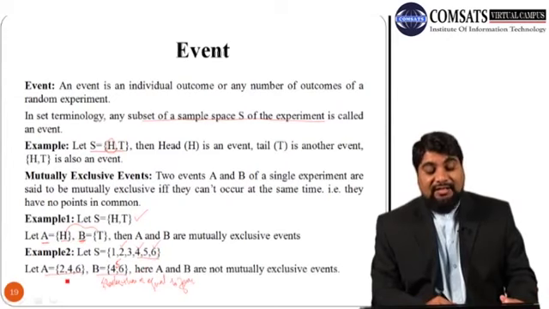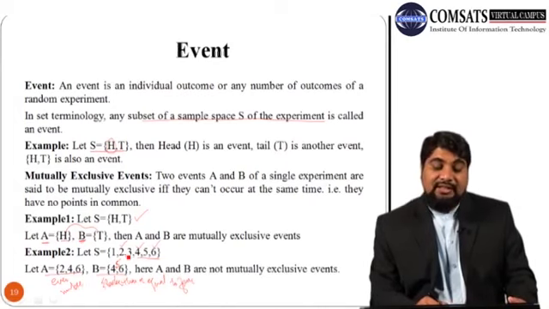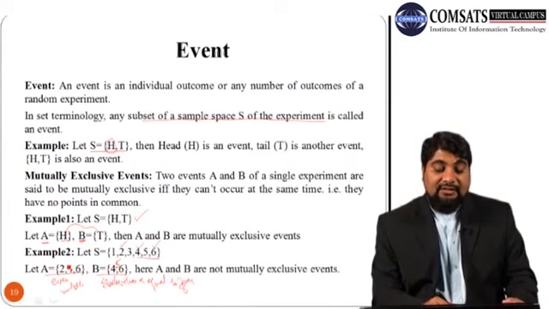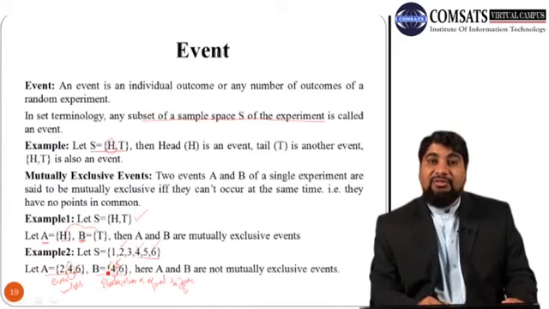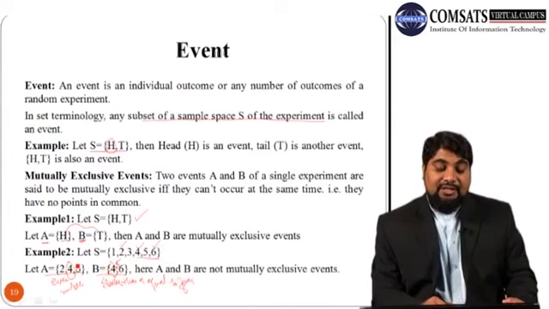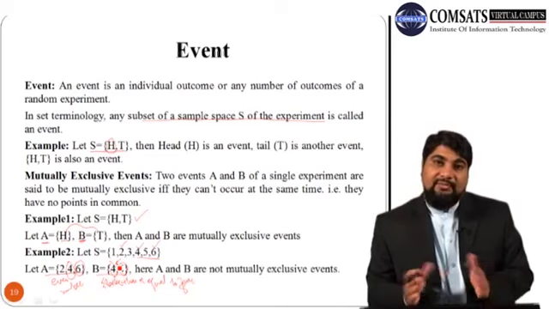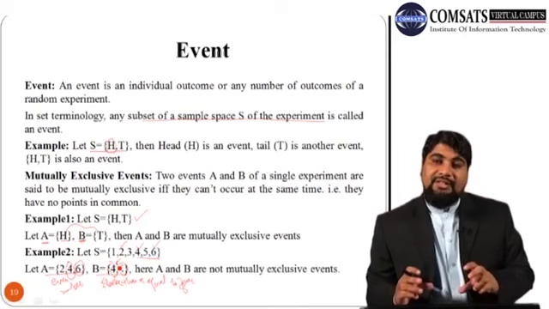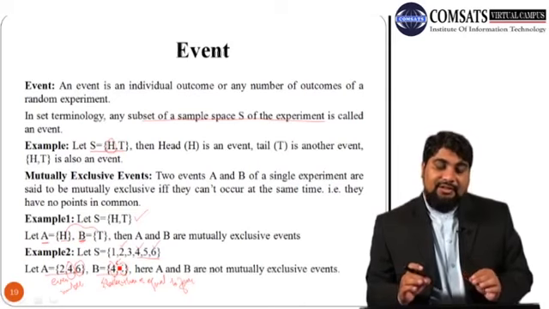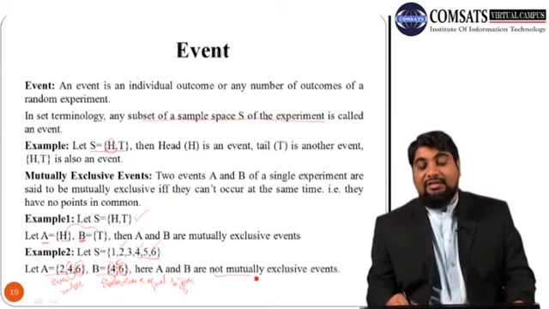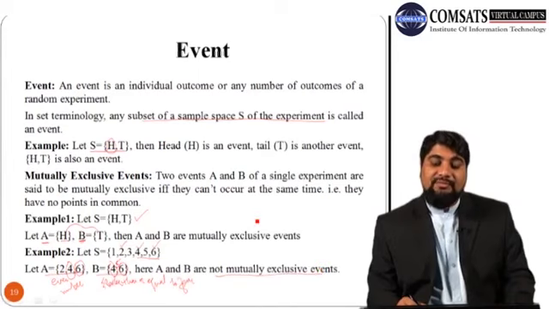So event A is the even number. In our sample space there are 3 even numbers, 2, 4, 6. Event B is greater than or equal to 4, which means 4, 5 and 6. From this you can see that 4 is occurring in both events, and similarly 6 is also occurring. So there are two numbers, 4 and 6, occurring in both events A and B. So there is something common, number 4 and number 6. In this case we will say that A and B are not mutually exclusive events.